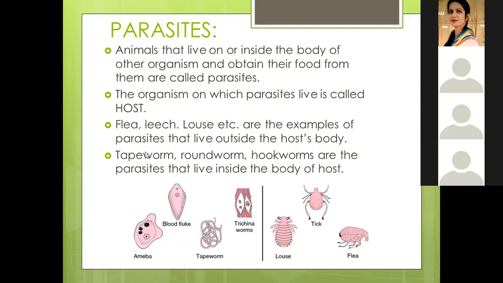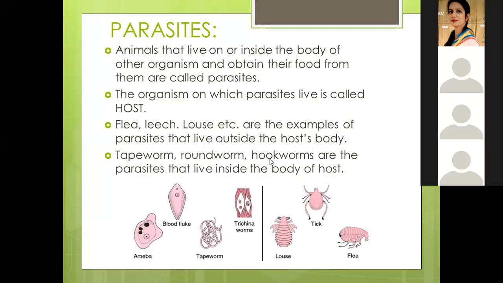So parasites are the animals that live on the body of the host or in the body of the host, on or inside the body of another organism, and that other organism is known as the host. If there is a tapeworm in my stomach, the tapeworm is the parasite and I am the host, because I am providing the tapeworm nutrition and it is living in my body.